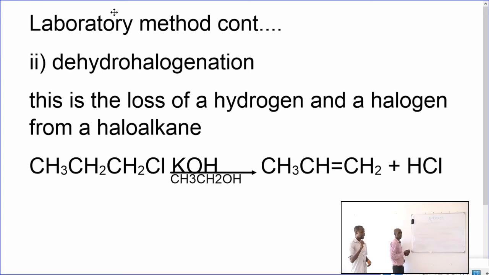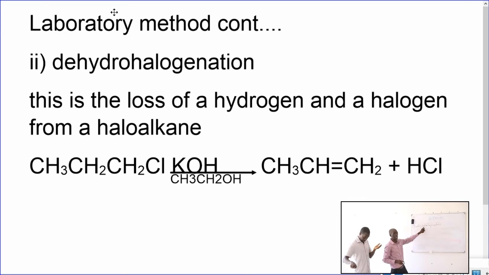Another method of preparing alkenes we're going to look at is dehydrohalogenation. This is another laboratory preparation of alkenes. Dehydrohalogenation, meaning removal of what?